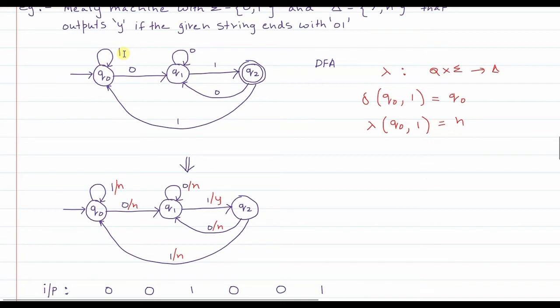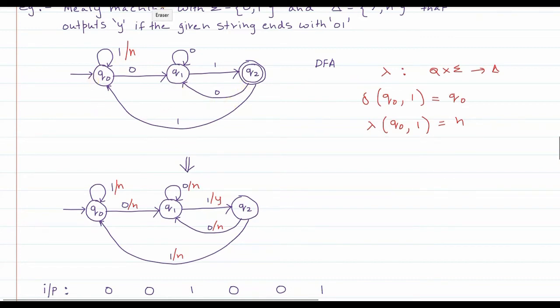Suppose I want to say that, then I will have to write 1/n. So that means you read it like this: from state q0 on reading input 1, it goes to q0 itself, and for that transition the output that is generated is no. So this is how a Mealy machine has outputs associated along the transition lines and not associated with the states, right?